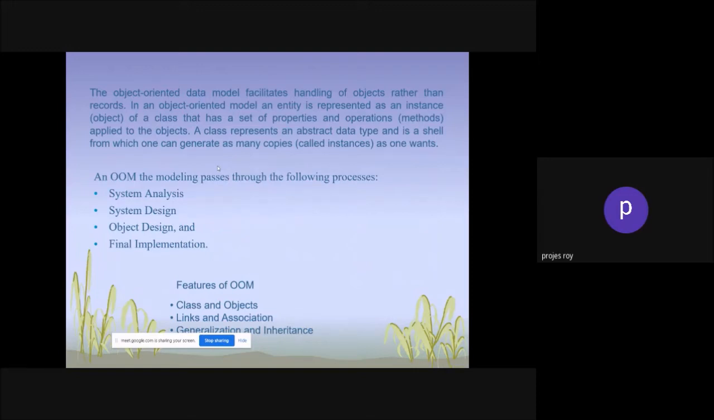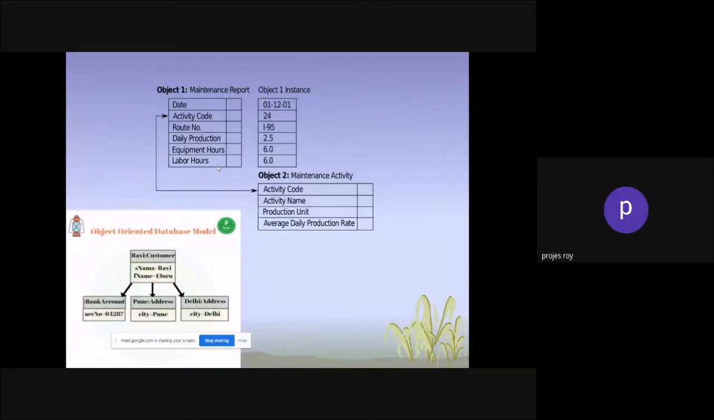The modeling passes through the following process: system analysis, system design, object design, final implementation. What are the features? Class and object, link and association, generalization, and inheritance. These are concepts. This is basically the concept of object-oriented.